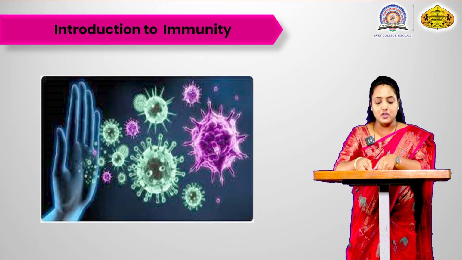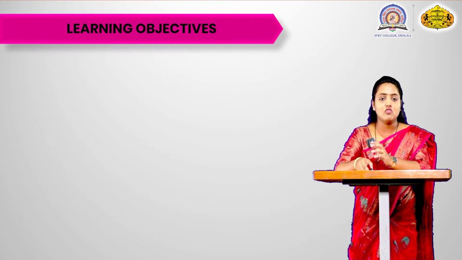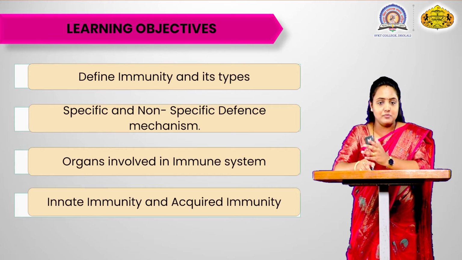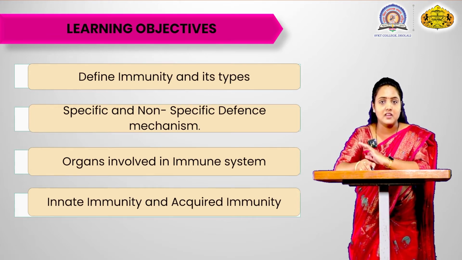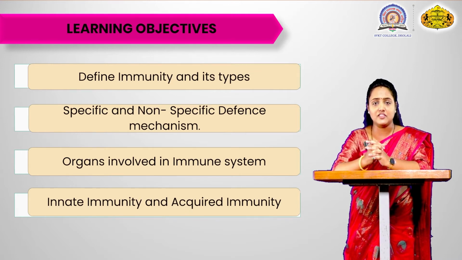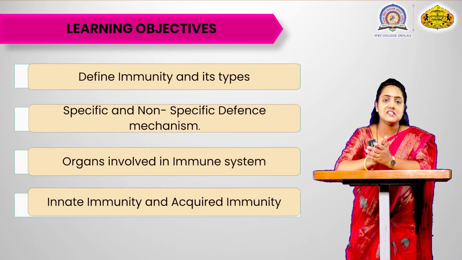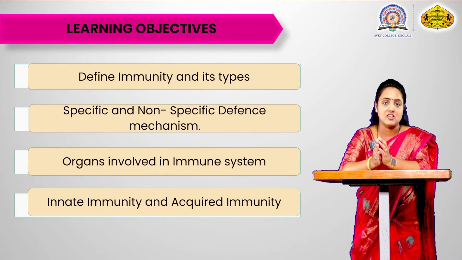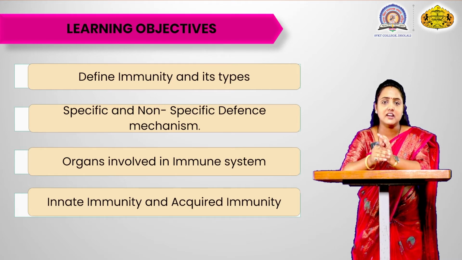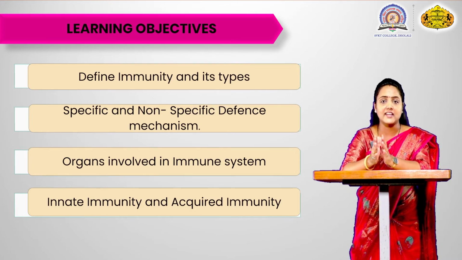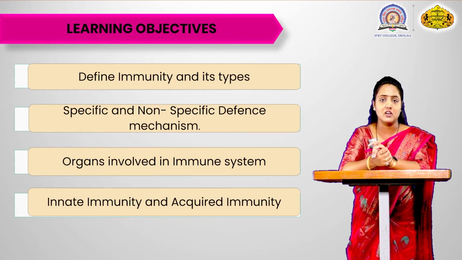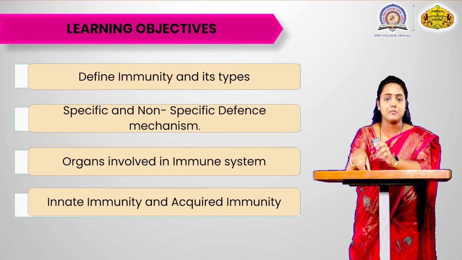So, introduction to immunity. What is immunity and what are its types? These are the learning objectives. There are specific and non-specific types of immune system. Specific means particular to a particular disease or a particular antigen, and non-specific means it is not specific, but there is some immune response against a foreign material which has entered your body. We are going to learn this in the upcoming slides.